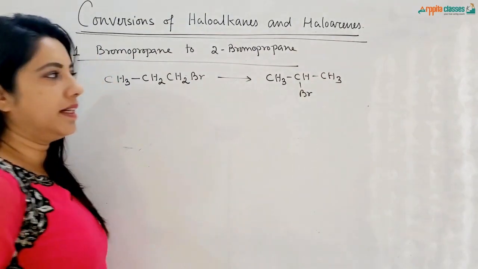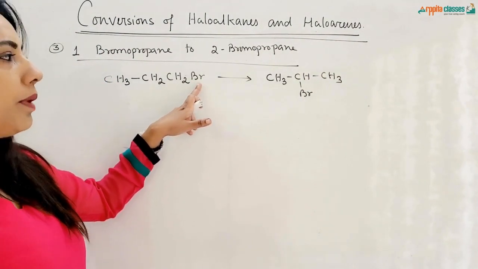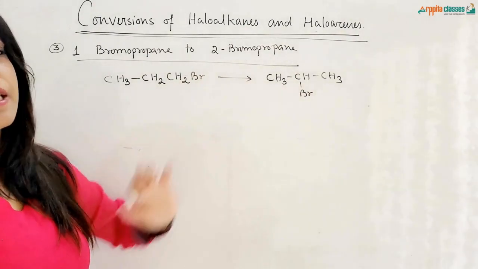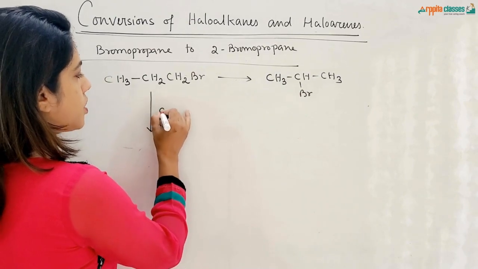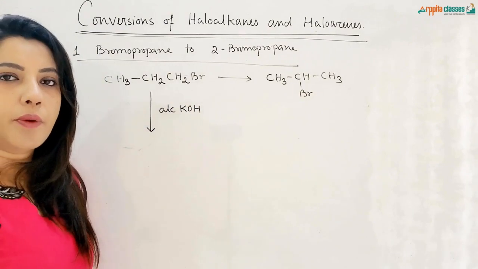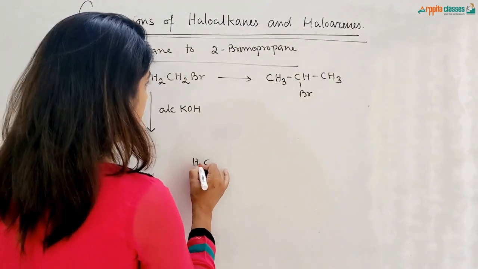So we can see that these two are called positional isomers, since the position of the bromine group is changed. Here it is attached to the first carbon atom and here it is attached to the second carbon atom. In this case, what we need to do is treat this with alcoholic KOH. What is the role of alcoholic KOH? Beta elimination. It will undergo beta elimination.